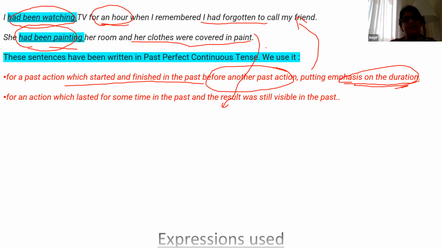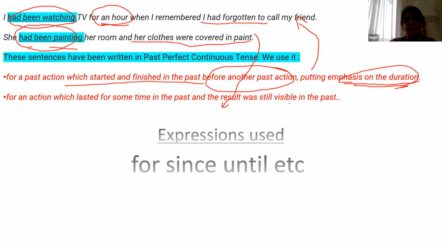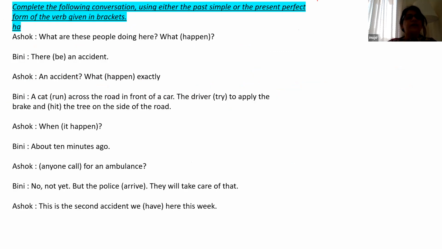All right, children, let's do some exercises. The expressions that we use here, for, since, until, these expressions are also sometimes used. All right. Next one. Now complete the following conversation. This is from your textbook, children.